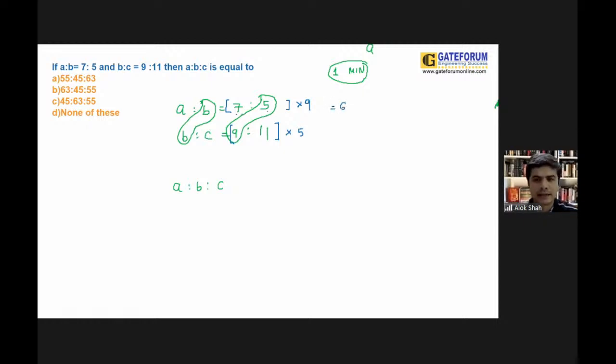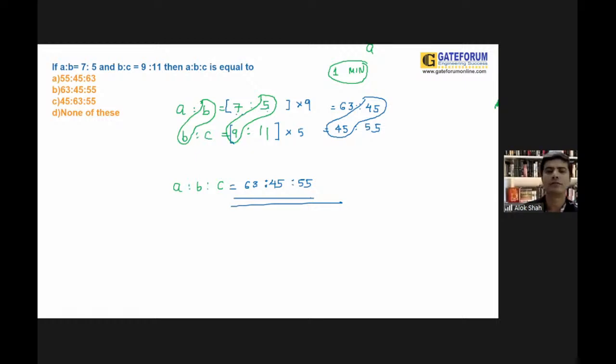Now see, 7 nines are 63. 5 nines are 45. Excellent, guys. 9 fives are 45, 11 fives are 55. So directly you can say that this 45 is the same, so the ratio will be in the format of 63 is to 45 is to 55. So the ratio of A is to B is to C is 63 is to 45 is to 55. That is option number C or B, absolutely perfect answer.